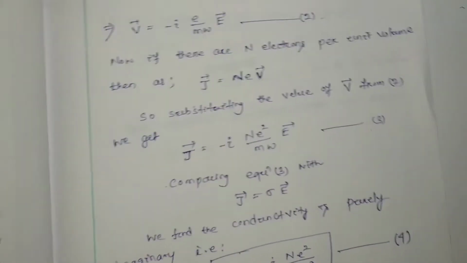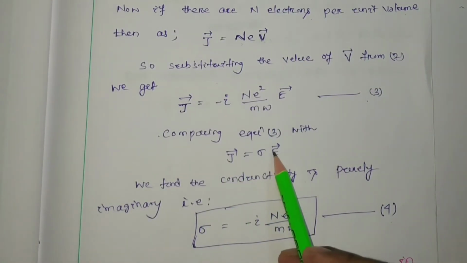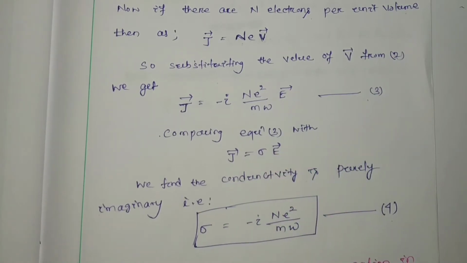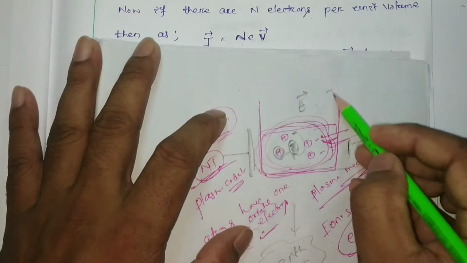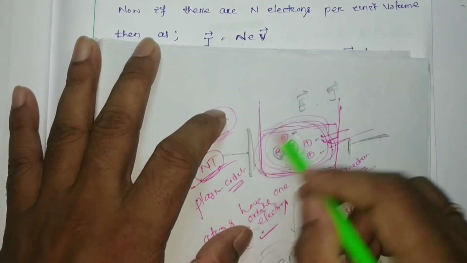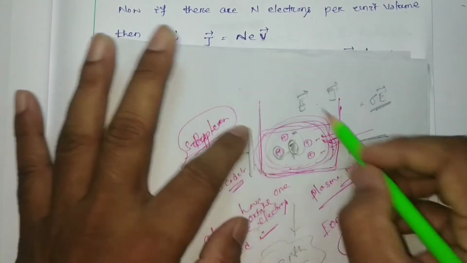But we know that current density is nothing but conductivity times the applied electric field. If this is your plasma medium and we apply an electric field, then the current density inside this ionized medium will be the conductivity of this medium times the applied electric field.